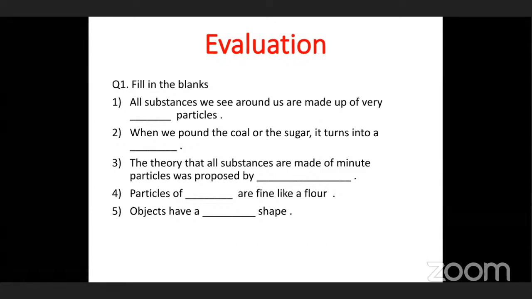Now the third fill in the blank. The theory that all substances are made of minute particles was proposed by dash. Who gave us this theory that all particles are made up of very minute particles? What was the name of that scientist? I told you. Anybody remembers? Yes, his name was Kanad Maharishi. Kanad Maharishi is the scientist who gave us this theory that all substances are made up of minute particles.